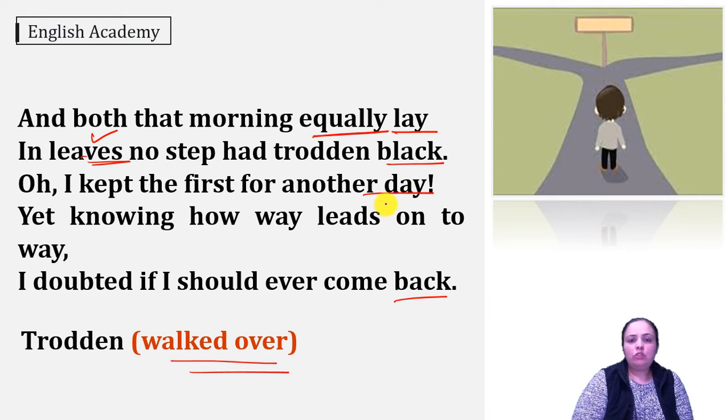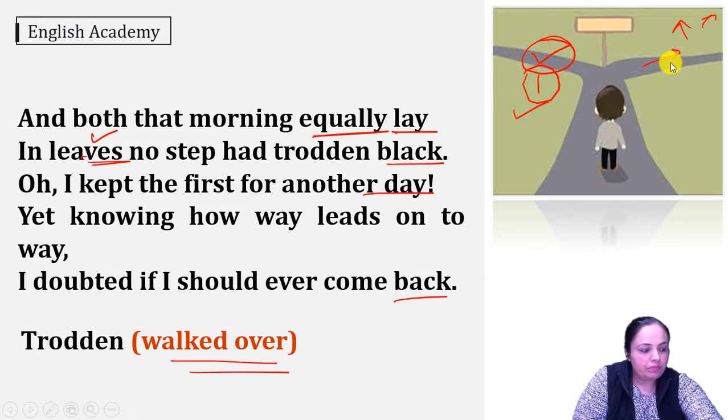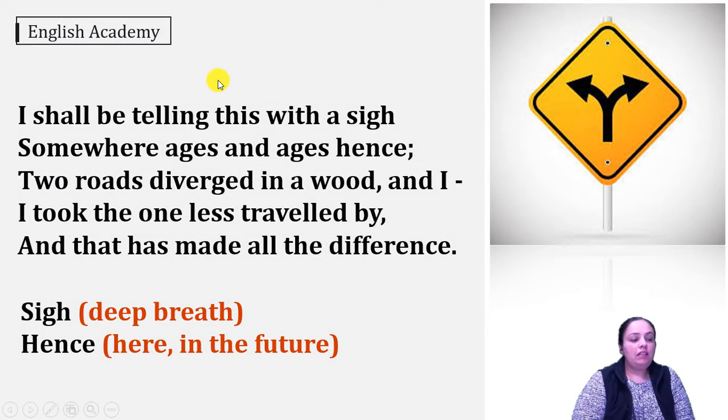And then he says that when I chose the second path, I had thought in myself that the first path I can keep for some other day. I can explore this way some other day. But I knew that path leads on to path, and I will never get this chance to go back and go on this path. And he says that I knew that I will never get this chance to go on the first path, but still, when I chose the second path, I told myself that okay, someday I will explore the other path also.